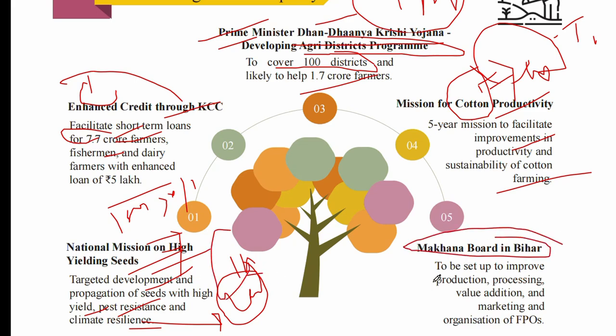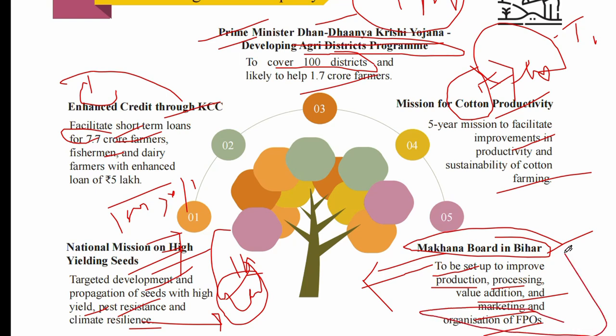The fifth one is the Makhana Board in Bihar. I hail from the Mithilanchal region, and there our slogan is "Pag Pag Pokhar Pan Makhana." The board is set up to improve production, processing, value addition and marketing, by organizing food processing. That is good for Bihar.